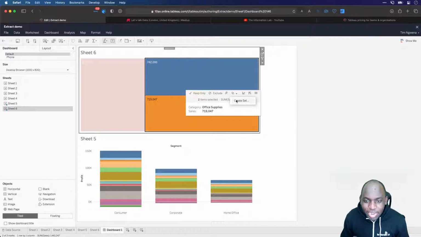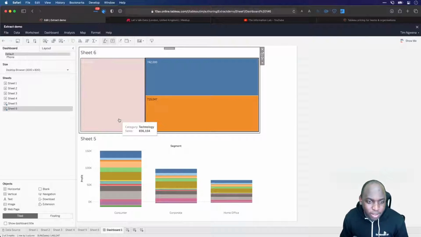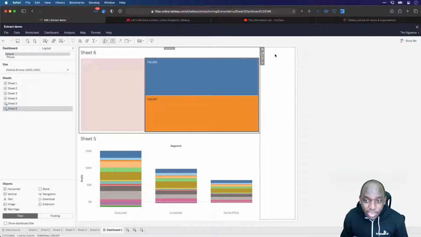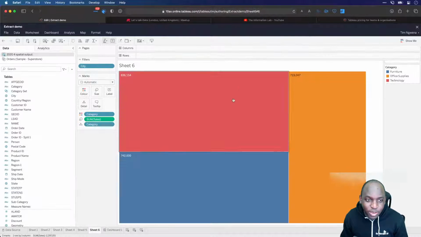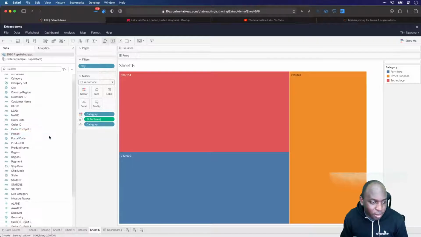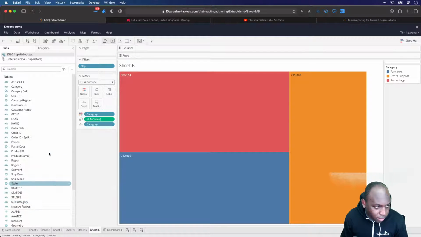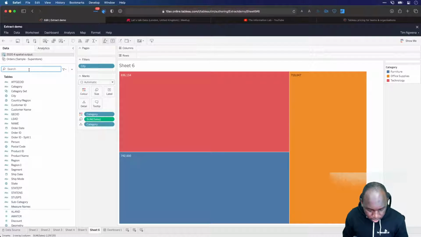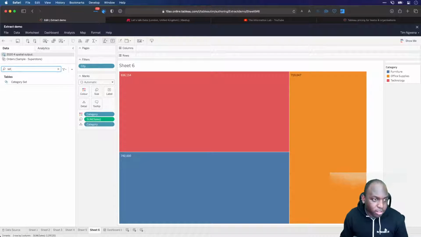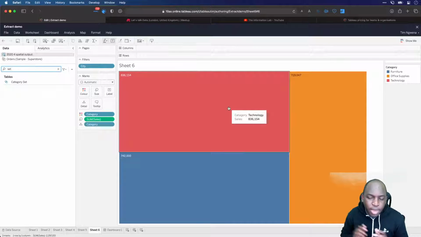But anyway, I'm going to go ahead and create a set. This is something you can now do here in the browser. So here, click create a set. Now, when I create that set, because I've done it here in sheet 6, if I go into a new view and go back in here, you can look for something called set. Let's see if I can find it here. So you go, category set. It takes the name of the field and uses that to create the set, if that makes sense.